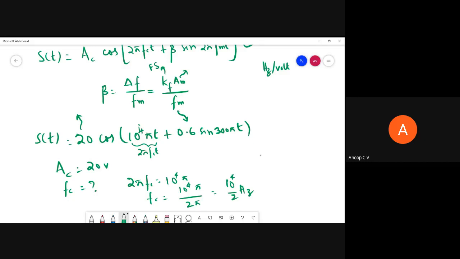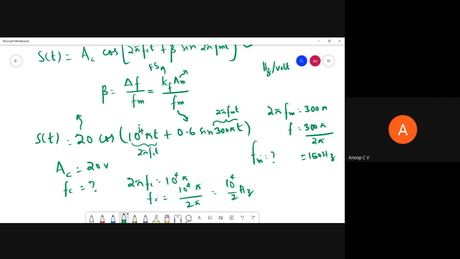And what will be FM? Can you tell me what is FM? FM, right? So here this entire thing, sine of something, this is 2 pi FMT. So 2 pi FM will be equal to 300 pi, and FM will be 300 pi divided by 2 pi. So that will be equal to, say, 150 hertz, right? FM you can find as 150 hertz.